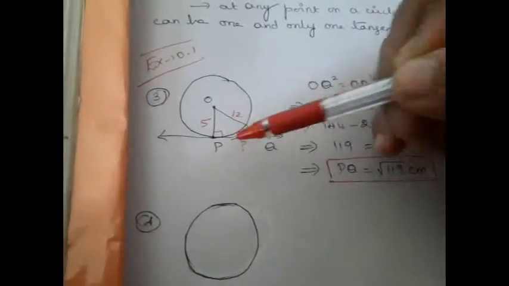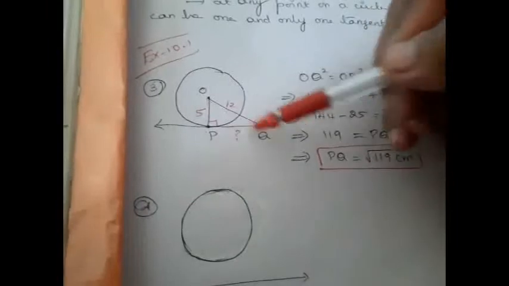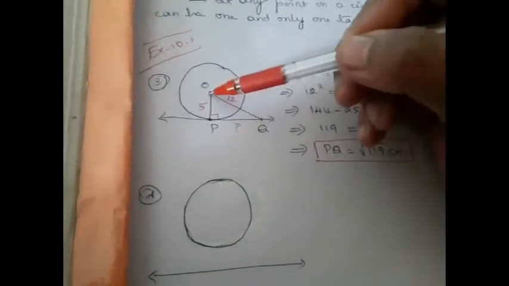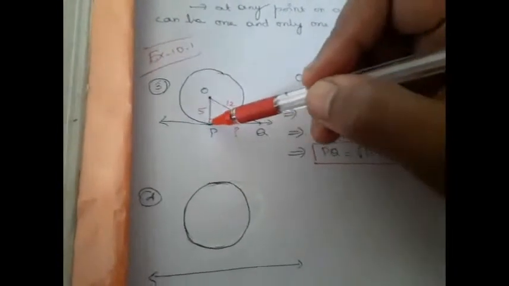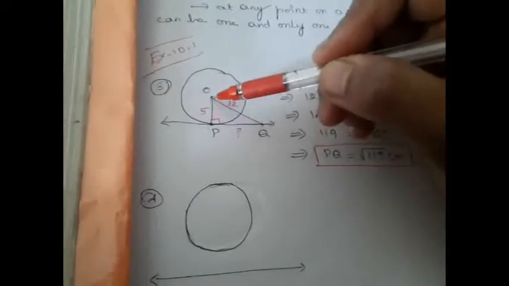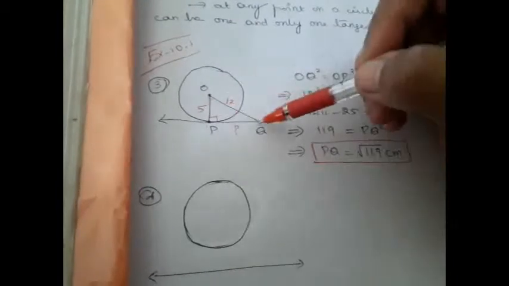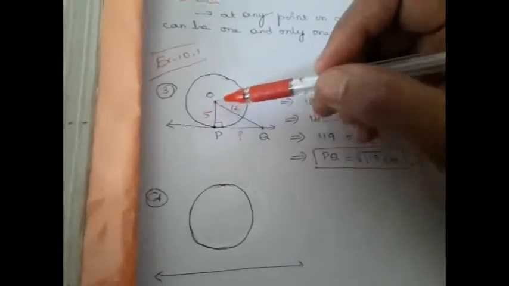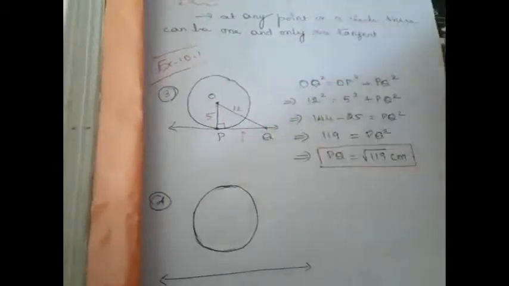A tangent PQ at a point P of a circle of radius 5 centimeter meets the line through the center O at a point Q, so that OQ is equal to 12 centimeter. They asked you to find the length PQ.